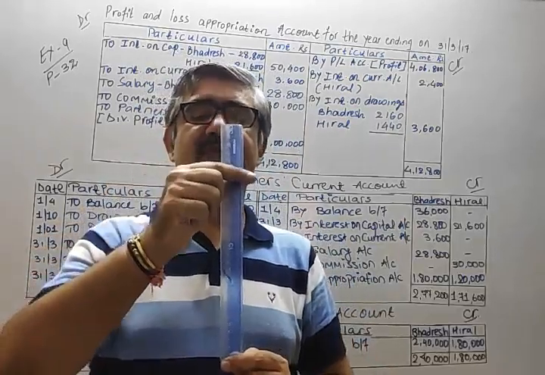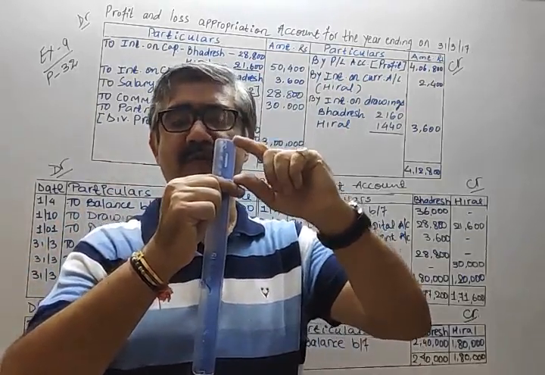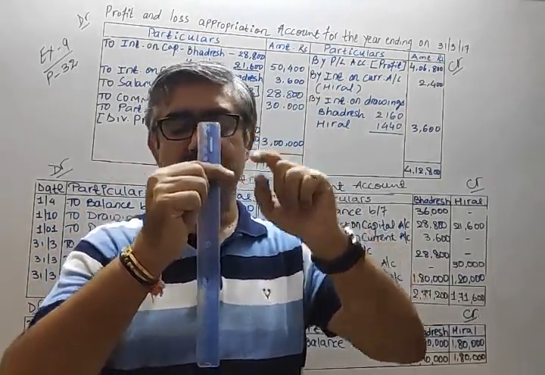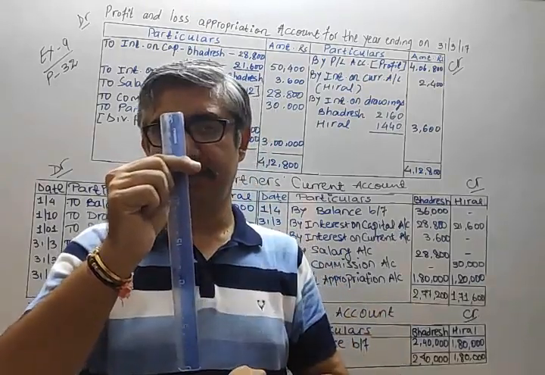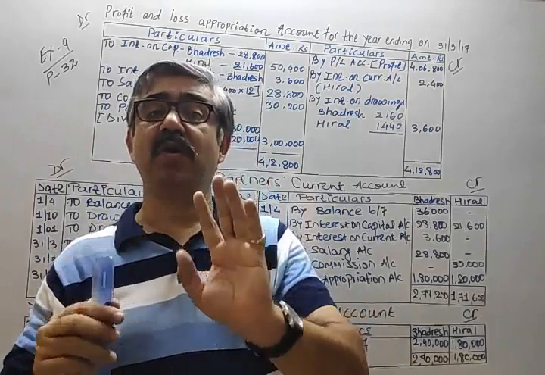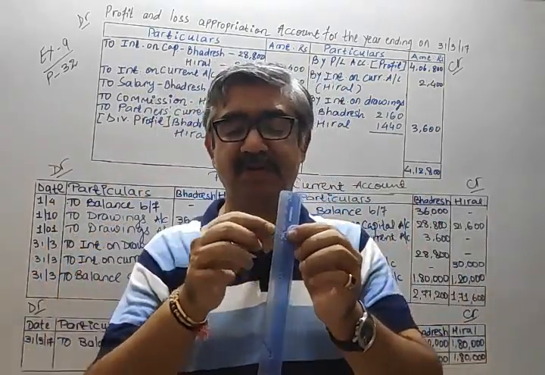From that, you separate the capital portion from the total. The remaining portion is known as current account. Okay? After solving this, please compare. First of all, try to remember this trick.